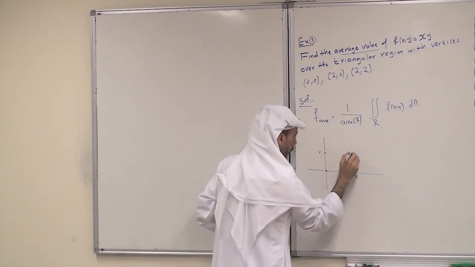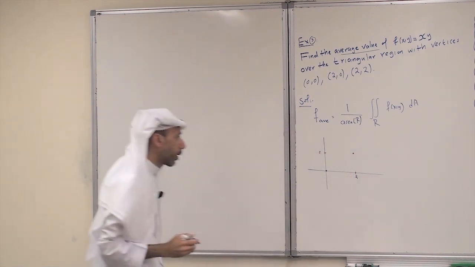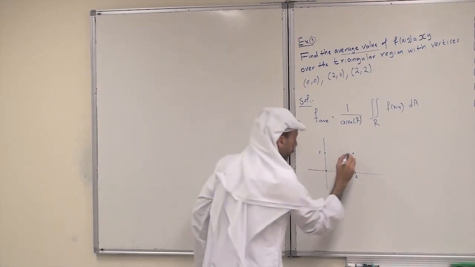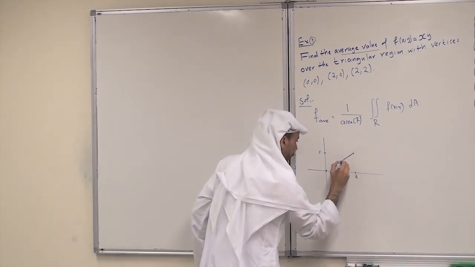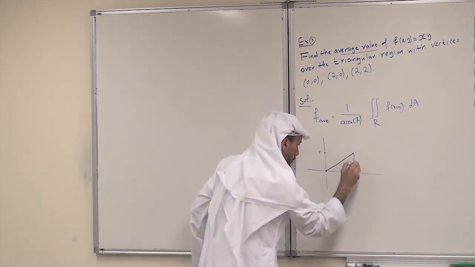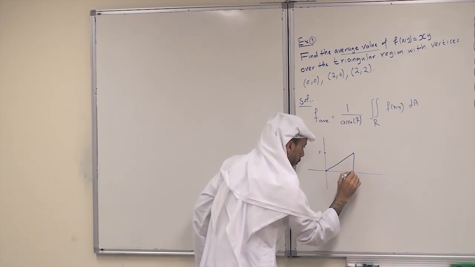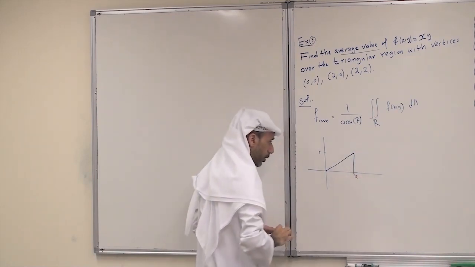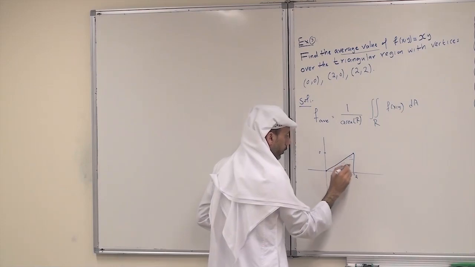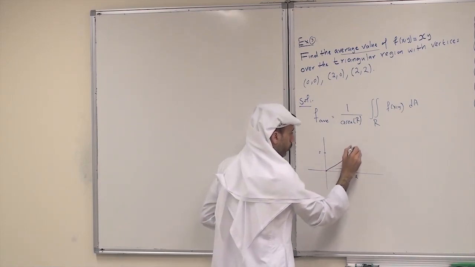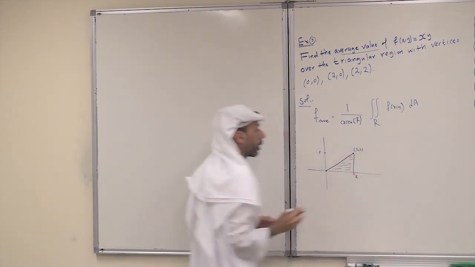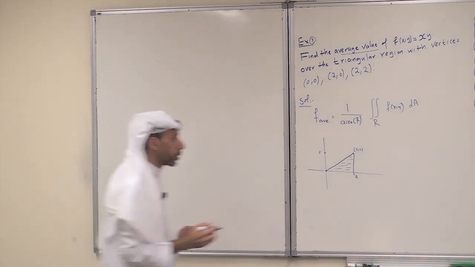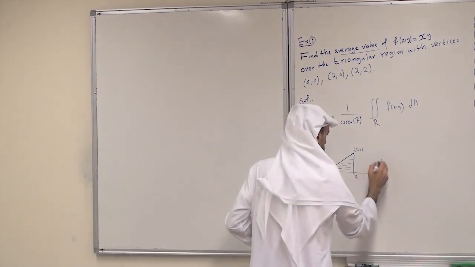So these are the points, and just join these points. So we have this region. This is 2, and this is the region R.